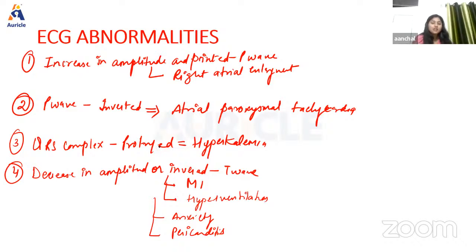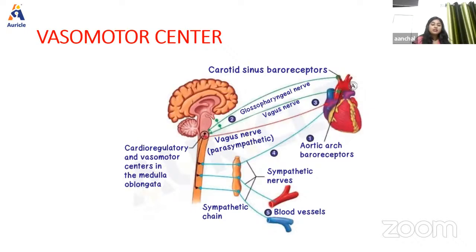Now, next we have another important topic, that is the vasomotor center. So what is the vasomotor center? Basically, the vasomotor center is a nervous center that regulates heart rate. It is the same center in the brain which regulates the blood pressure, and it is also known as the cardiac center.